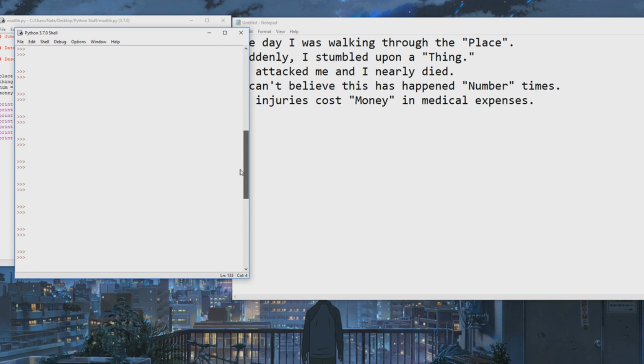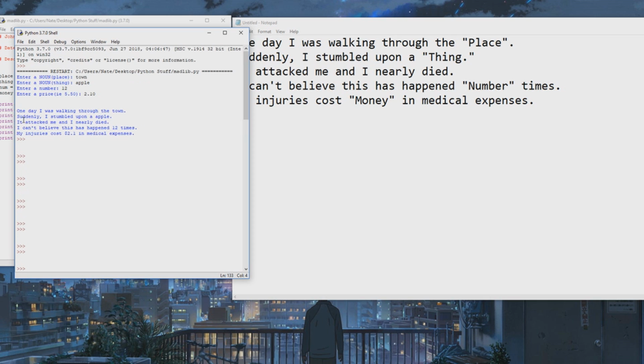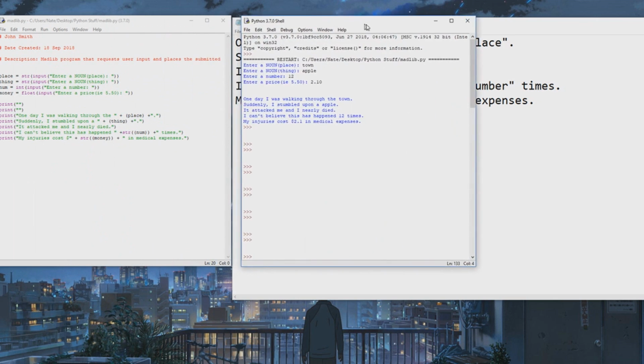My keyboard messed up there and just started pressing enter a million times, but anyways. So as you can see, one day I was walking through the town. Suddenly I stumbled upon an apple. It attacked me and I nearly died. I can't believe this has happened 12 times. My injuries cost 2. Alright, so there's another issue that I'll show you how to fix.